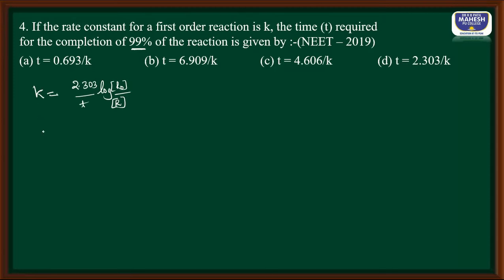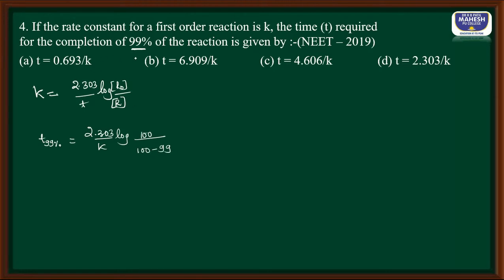So we are asked to find out the time required for 99% completion of the reaction. Let me write t 99%, that is equal to 2.303 divided by K log initial concentration divided by remaining. See students, 99% they told, automatically initial concentration is going to be 100, remaining is going to be 100 minus 99.